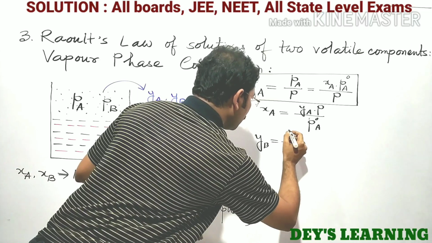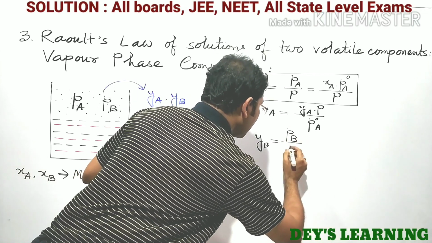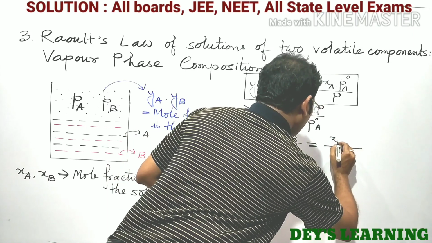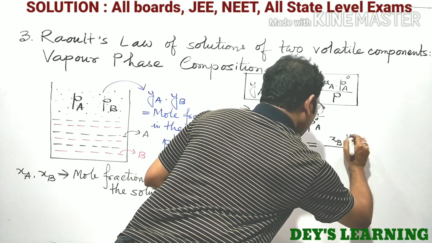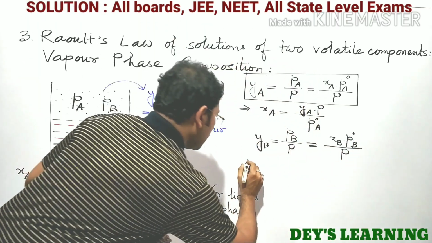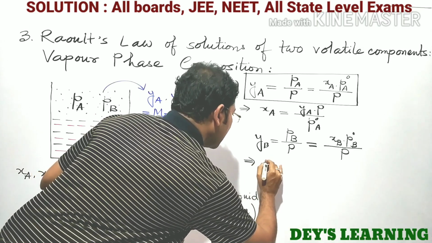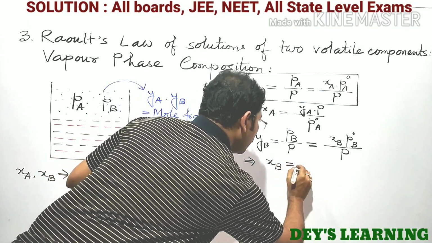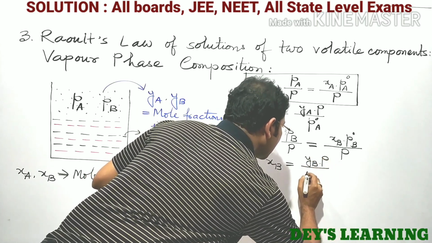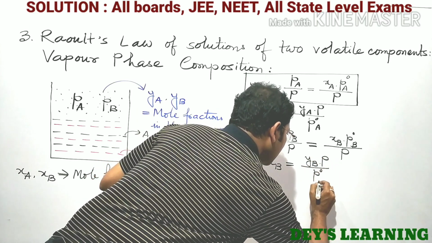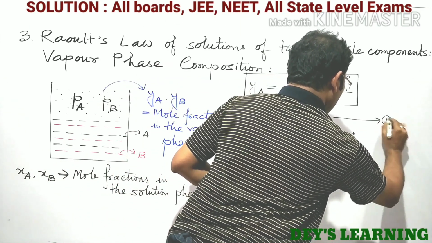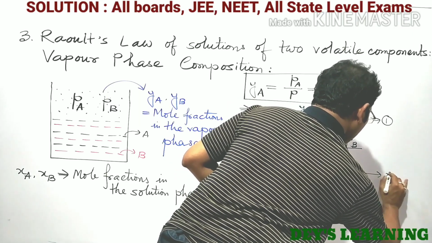This is actually PB divided by total pressure P, which equals XB into P0B divided by total pressure P. From here we can write XB equals YB into total pressure P divided by P0B. So this is our equation number 1 and this is your equation number 2.